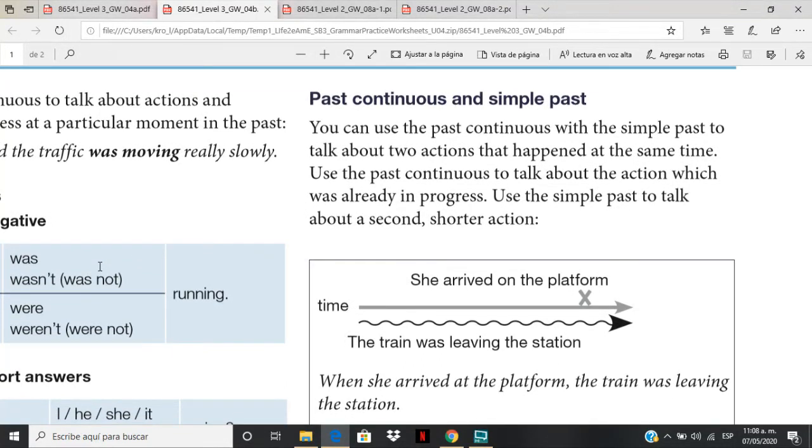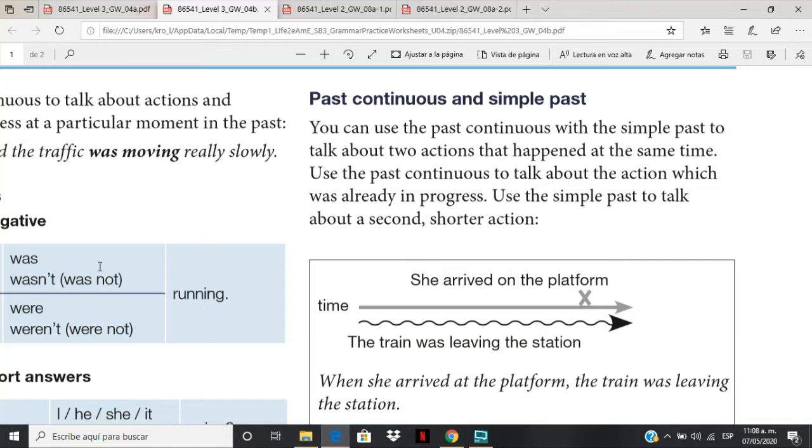Now, we use the past continuous, yes, as the background to a story, right? And we also use it with the simple past, right? So we can combine these two tenses to talk about two actions that happen at the same time, one inside the other, or one at the time of the other, remember? Use the past continuous to talk about the action which was already in progress, right? And we use the simple past to talk about a second or shorter action.